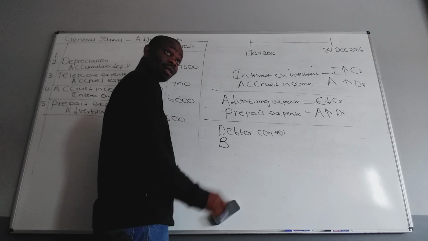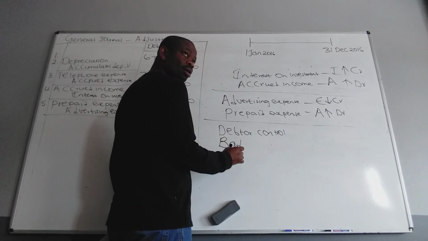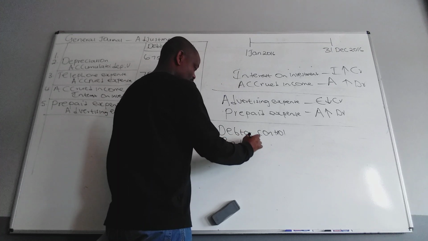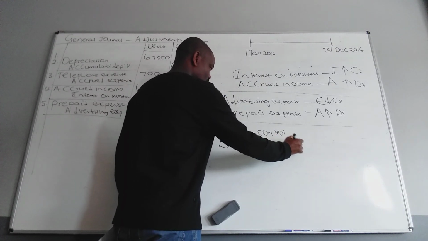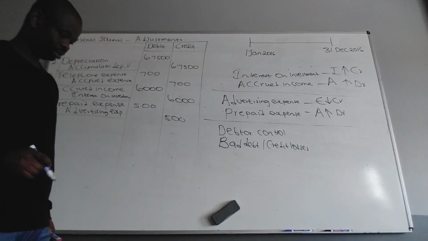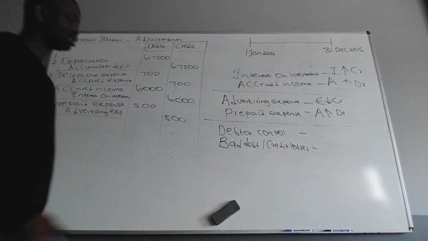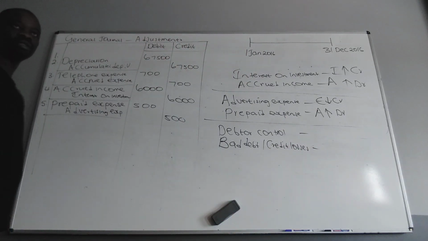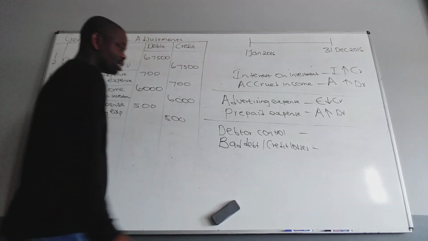Bad. Is it bad? Bad debt. What can you call it? Credit losses. So it's up to you. Bad debt, credit losses. Everything that's written off. As long as you write off a debtor, we say the other account is bad debt, okay?